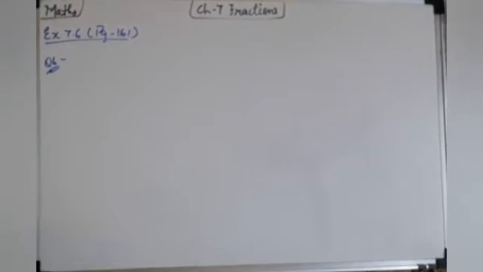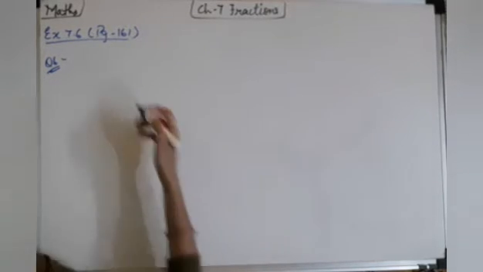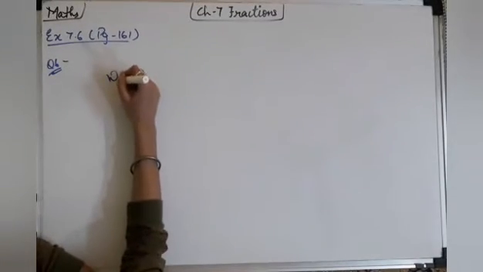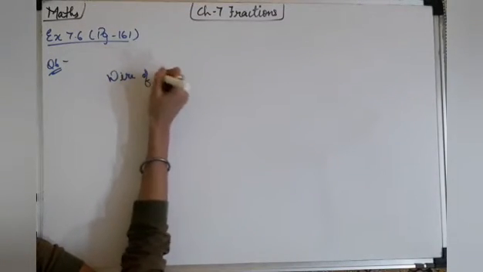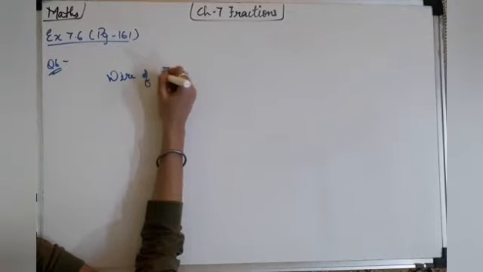In question number 6 of exercise 7.6 from page number 161, the question is: a piece of wire 7/8 meter long is broken into two parts. Okay, there was a wire of 7 upon 8 meters, right?